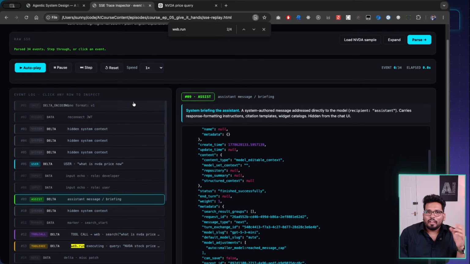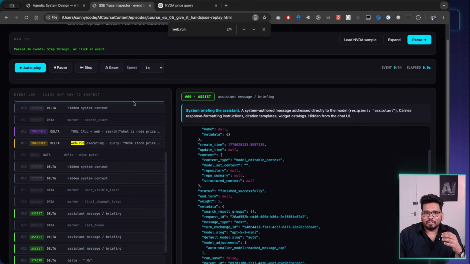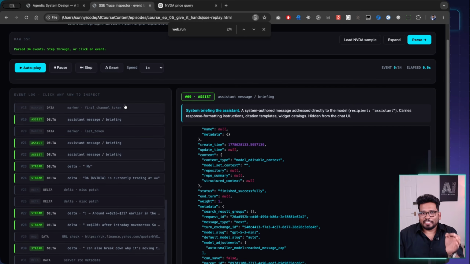But if you see, on average, whatever we studied in the last lectures, the tool calling is happening. There is prompt engineering where we select chain of thought, and all of those are happening. In the same way there is a little bit of a knowledge base also. This web client is giving knowledge about myself and a few other data. They are doing a bunch of transfers here and there, right? So this was how ChatGPT really works.